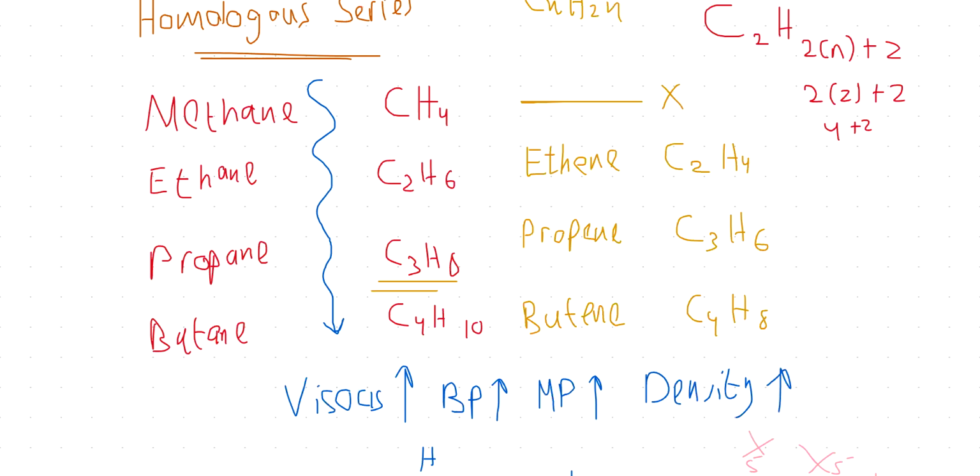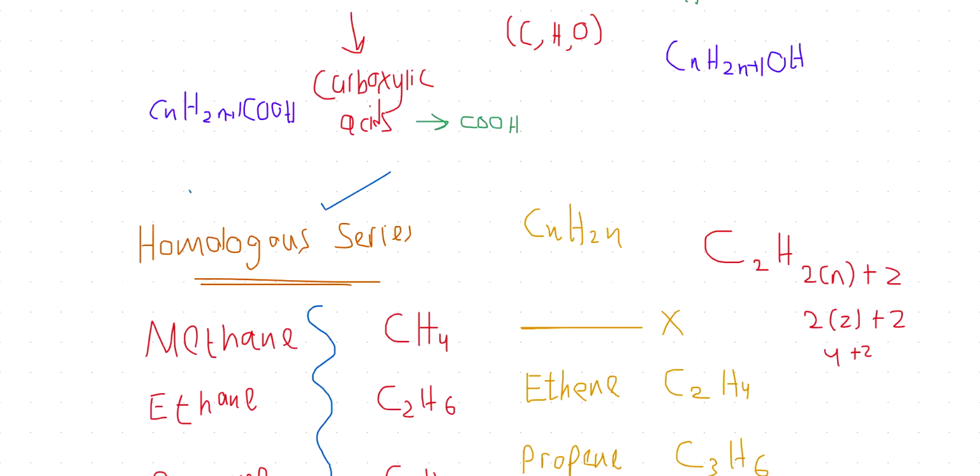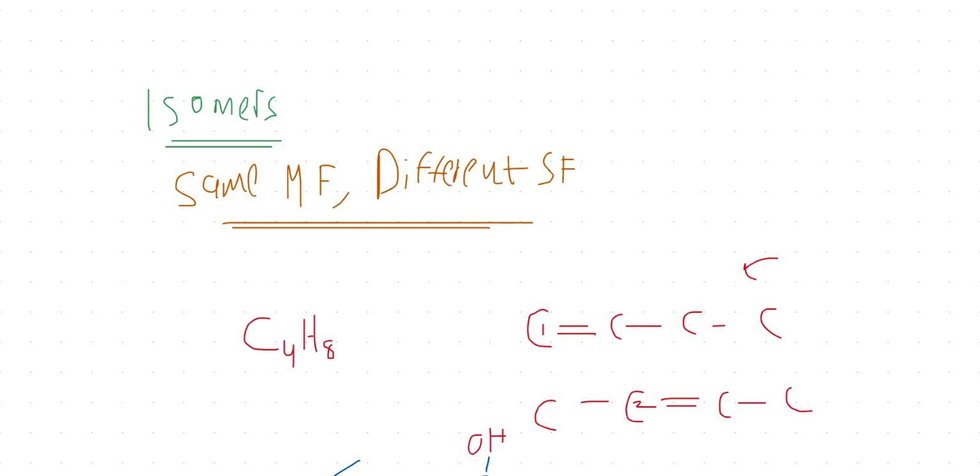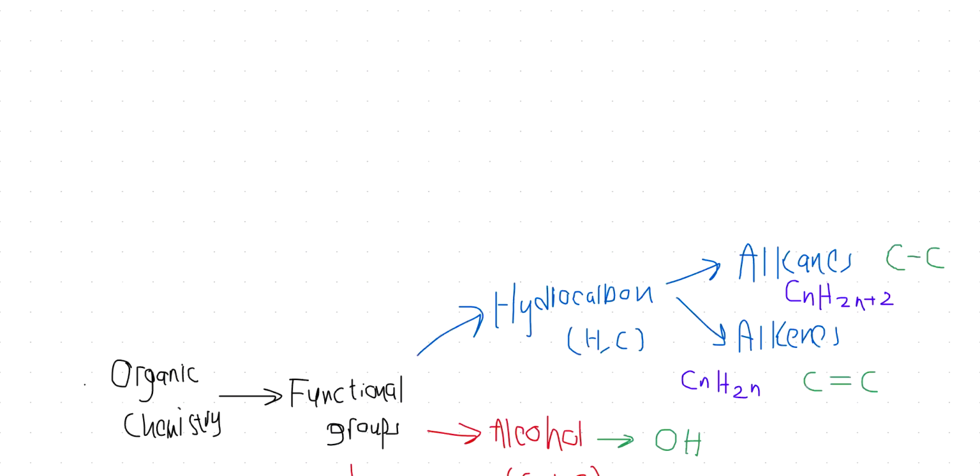Their state would also change. For example, methane, ethane, propane are gases. Then come liquids. Going down, the color gets darker. So these are some properties if you're asked about the homologous series. These are all the properties of homologous series. So this was a quick introduction of Edexcel IGCSE organic chemistry. Now we'll start with alkanes and alkenes.